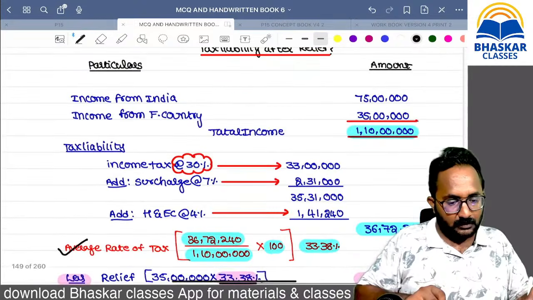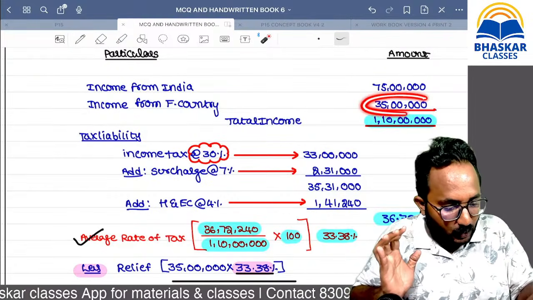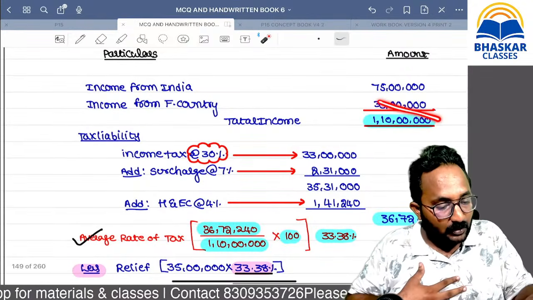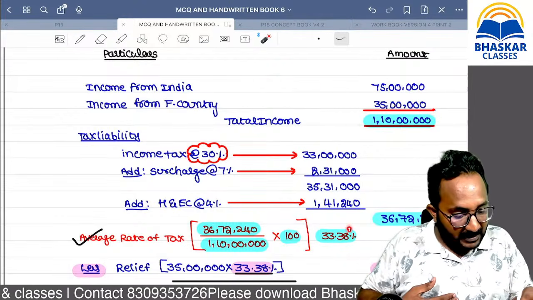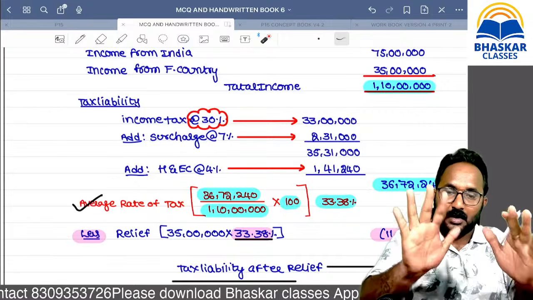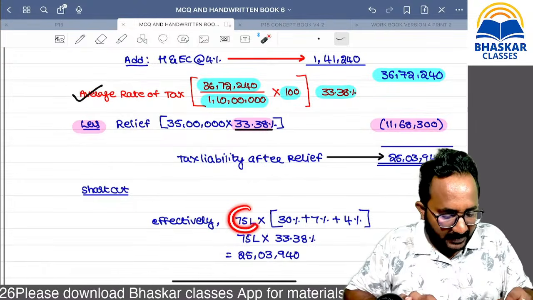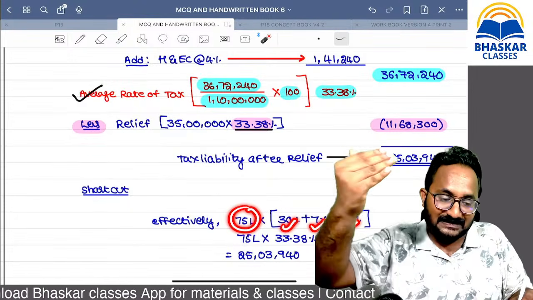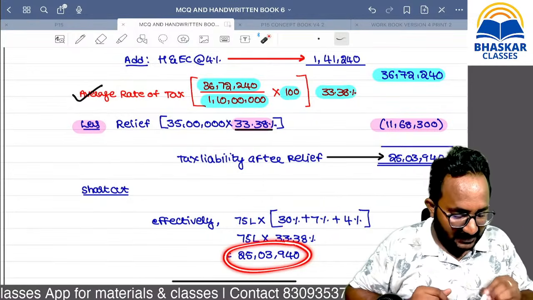Simply, we want to increase the rate. That's why we included the foreign income in India. Now, sir, if I do not include it, then I have a right to collect the tax only at 30 plus 4% only. Now I am increasing the rate. After that, I am providing the relief with the same rate only for the double taxed income. Sir, if they give an MCQ shortcut, you can calculate on 75 lakh. Normally these two only I have a chance, but in exemption with the progression, I am increasing the rate with the surcharge. Now this is finally the tax liability.